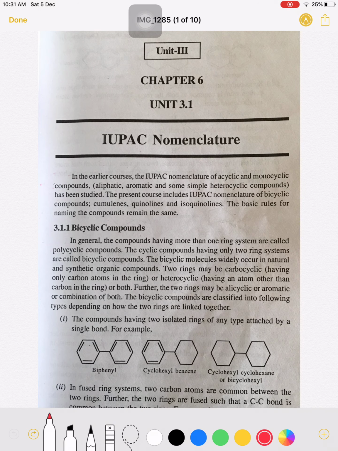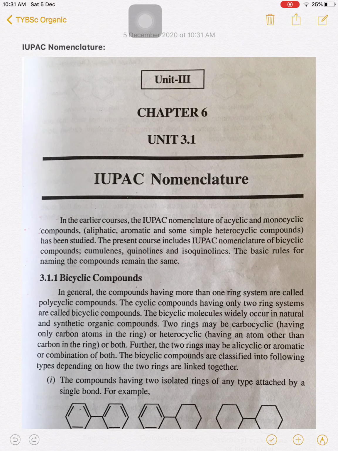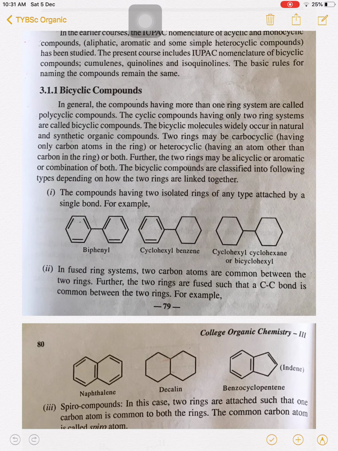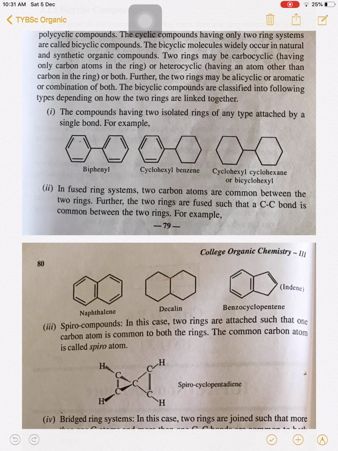If you see this structure, type Roman 1: the compounds having two isolated rings of any type attached by a single bond. When two rings are isolated or bonded by a single bond, such compounds are different from the others. So see the second type.